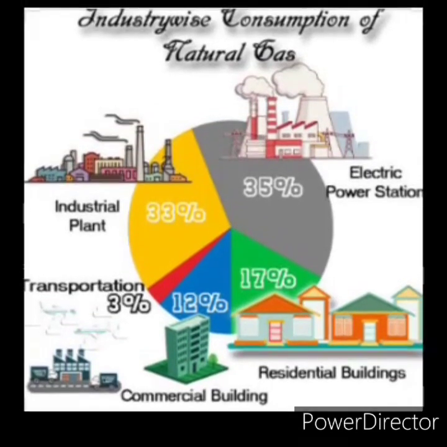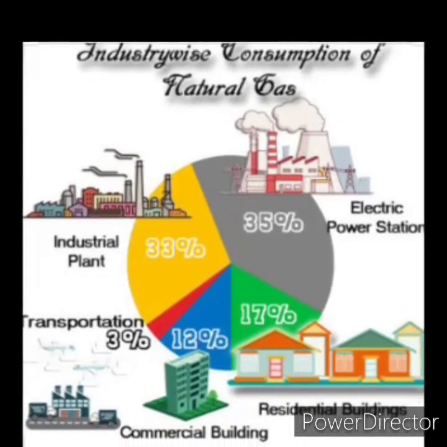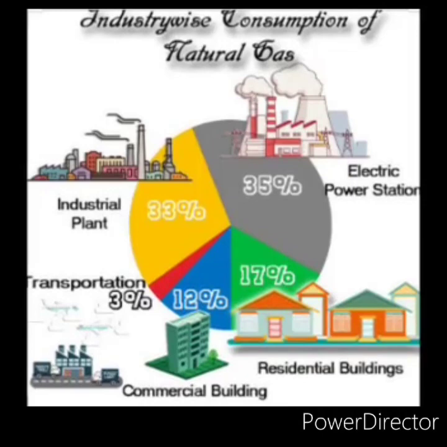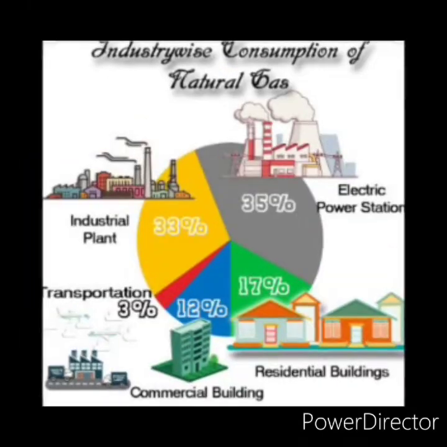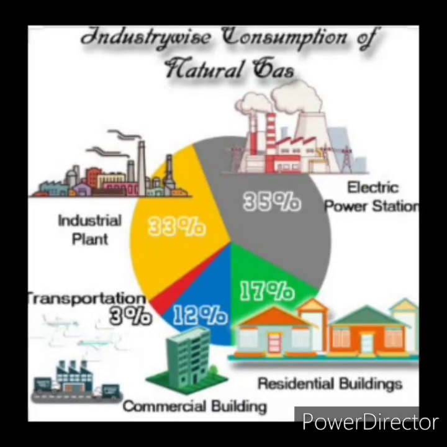Industry wise consumption of natural gas. Natural gas is consumed 33% in industrial plants, 3% in transportation, 12% in commercial buildings, 17% in residential buildings, and 35% in electric power stations, the largest.